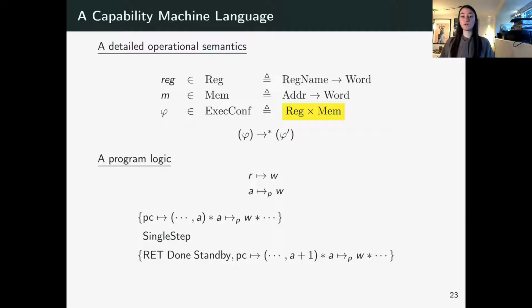Now with those resources in place, we can define our Hoare triples in our program logic, which will typically look like this. So the precondition has information about the program counter register and the address of the current instruction, A, and that instruction would in this case be W. And all instructions will typically have this skeleton. We will always need to know the program counter and the address of the instruction. Then the expression in the middle is really just a flag that indicates that we are executing a single instruction. So it's a flag that lets us know what kind of execution we're in right now, just lets us know how to interpret memory.